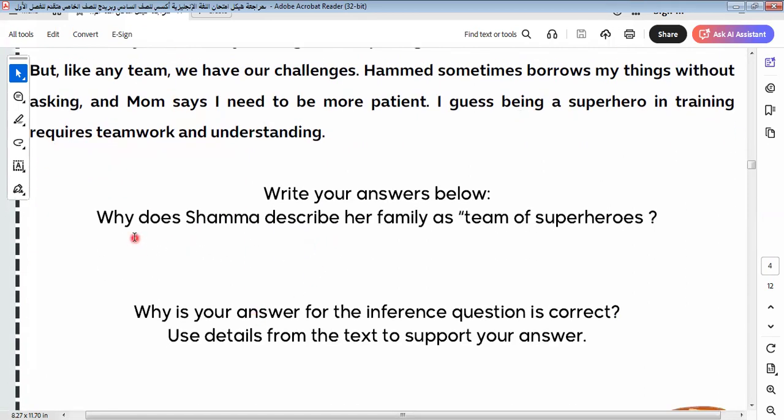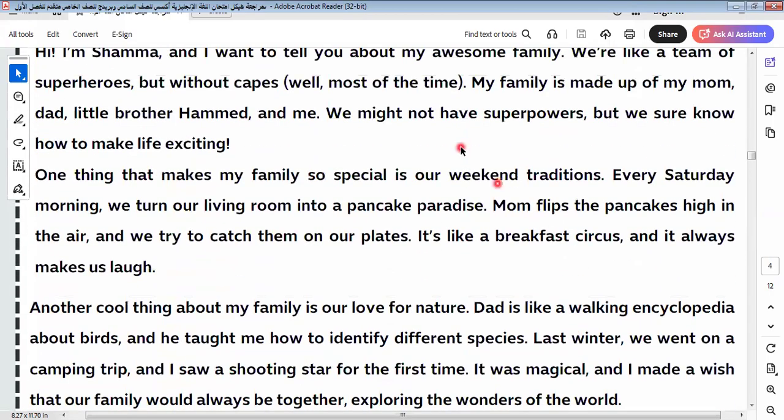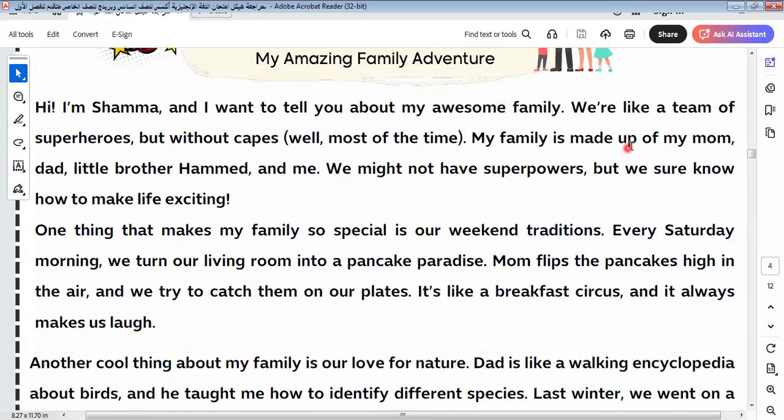We have a question. Why does Shama describe his family as a team of superheroes? Let's know, here is superheroes, what? Why? Because it was described. Because here is superheroes.